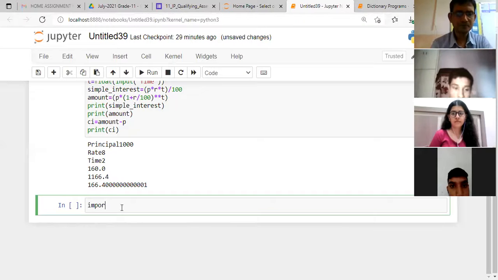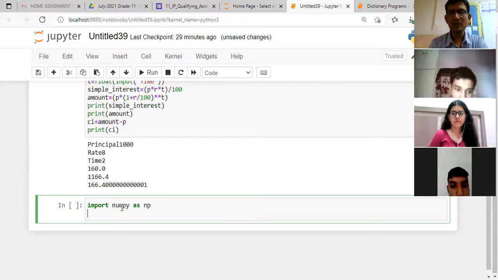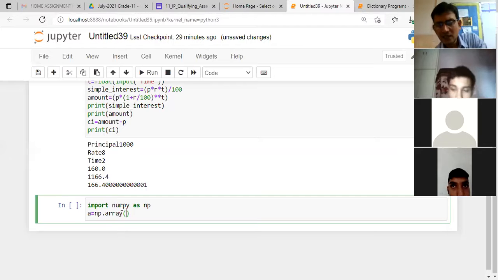So first step is import numpy as np. Then step number 2 is how to create the array. So let's say A is the name of the array, np is the name of the package, and array is the name of the method. ठीक है, पहले package name आता है, then dot is the name of the method.